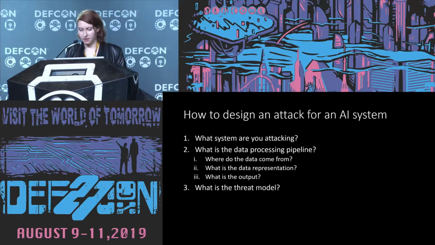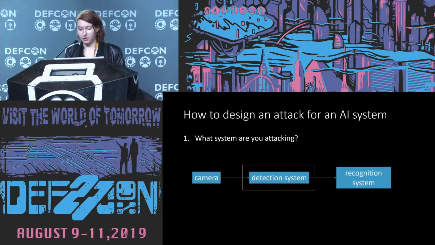And the last piece in designing an attack on an AI system is to determine what your threat model is. So how much access do you have to each of the parts, and what is the risk associated with attacking each of these parts? So let's try this out on our AI-powered facial recognition system, or facial detection system, because this is DEF CON and we hate the man. So here's the diagram we had earlier, and we're still going to focus on the detection system because our goal as attackers is ultimately to avoid being seen, and so if you're not seen, then you can't be recognized.